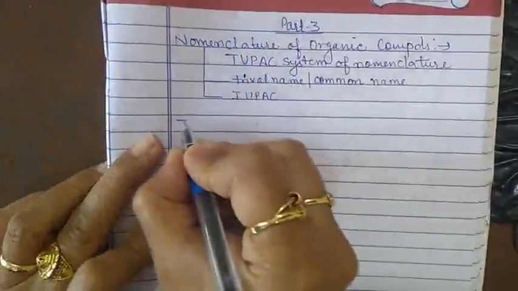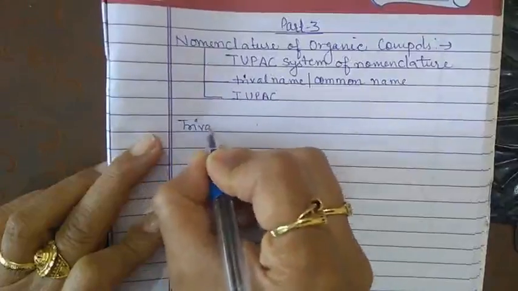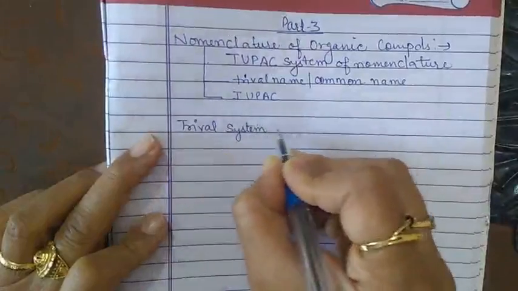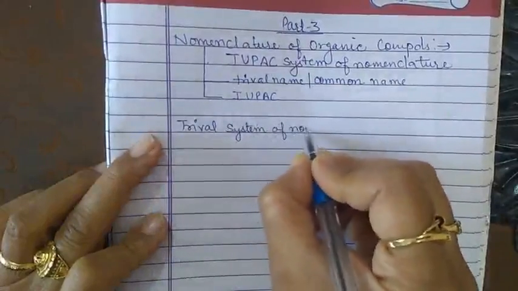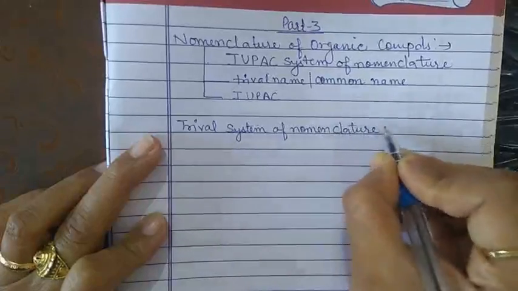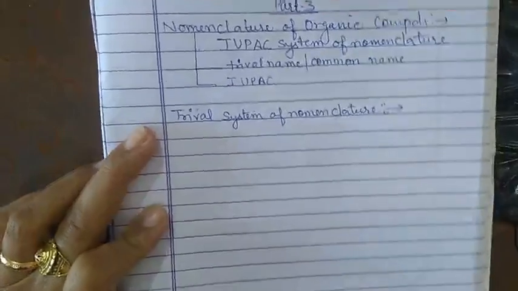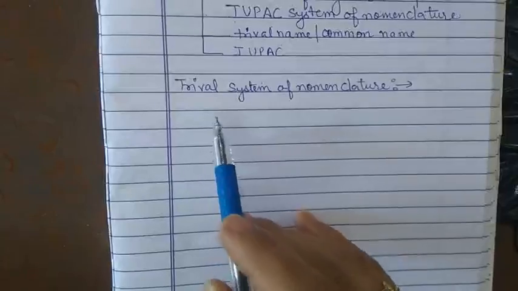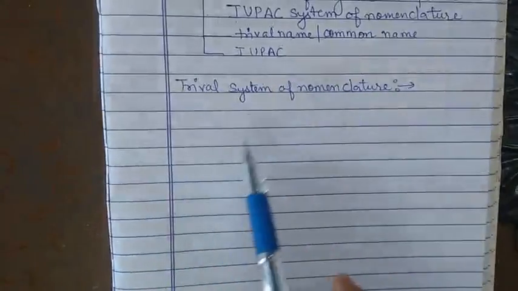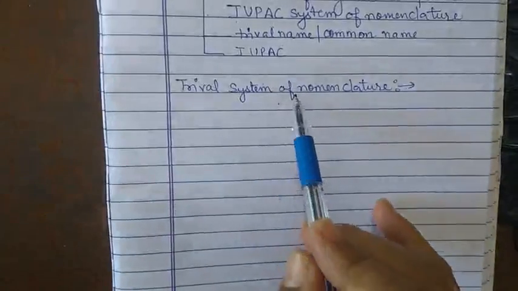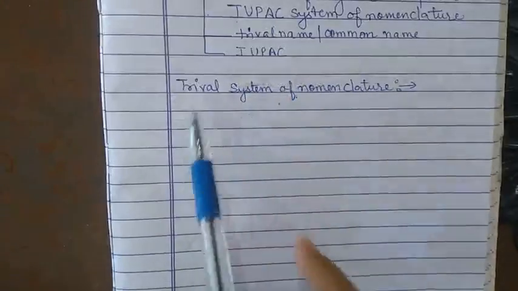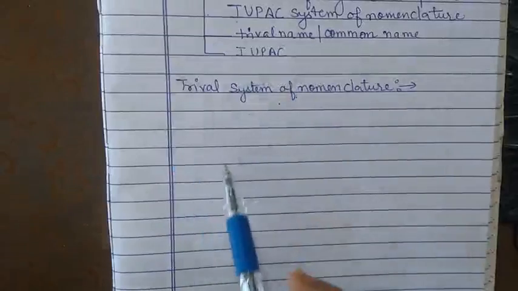So the first heading is trivial system of nomenclature. It is the oldest system of nomenclature. The trivial system of nomenclature means common name. We are talking about the common name.